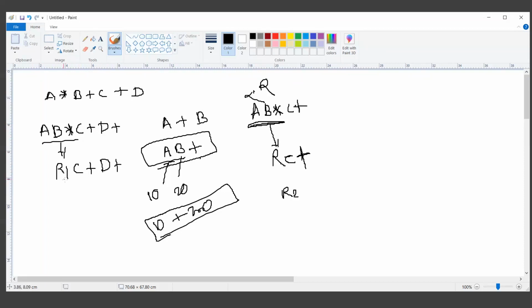This operation will give us result 2. So result 2, the value of D and this plus will give us the final result. So this is how you can use this postfix expression to evaluate a mathematical expression in the programming world. Basically it's an application of a stack.